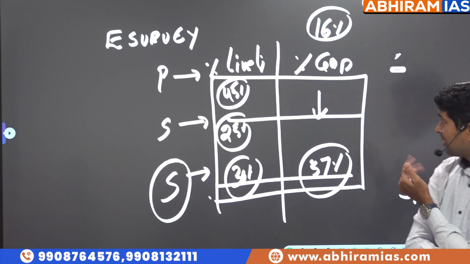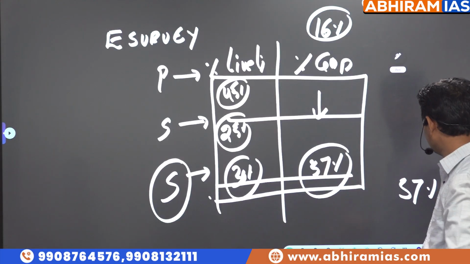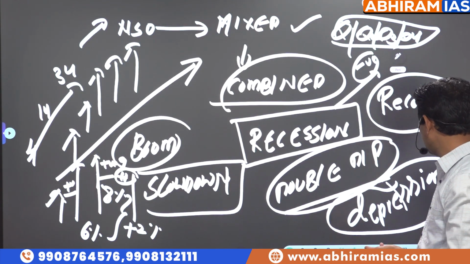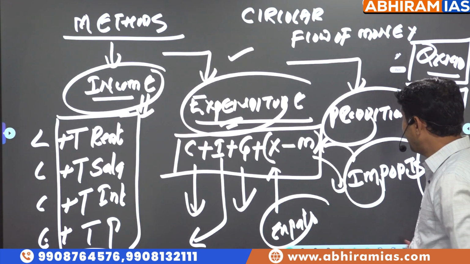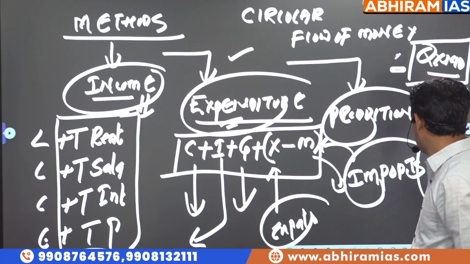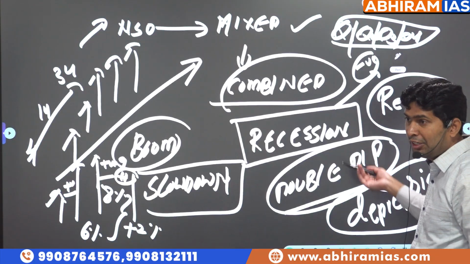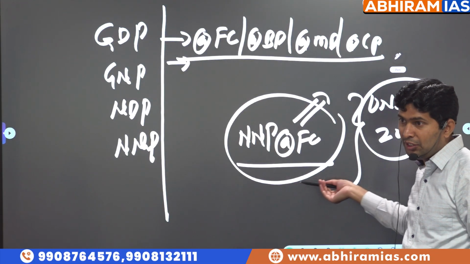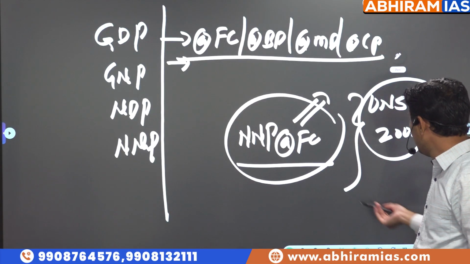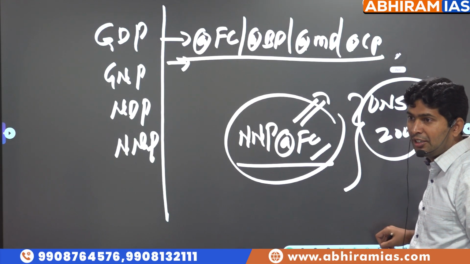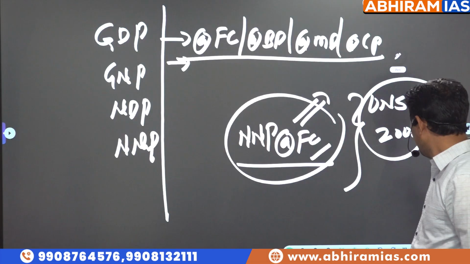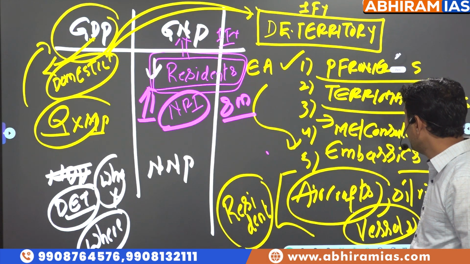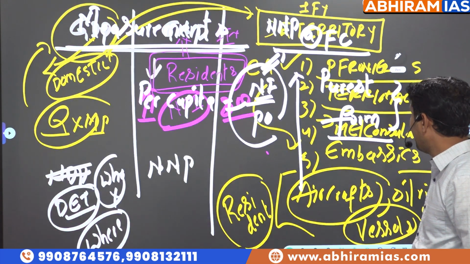After that we covered primary, secondary, and tertiary sectors. Then business cycles, a regular repeated theme, then methods: which method NSO is following, combined method or mixed method. Then we covered measurements: GDP, GNP, NDP, NNP. Which is considered the purest form of national income? NNP at factor cost. Difference between GDP and GNP, an important point: resident and non-resident, domestic economic territory.